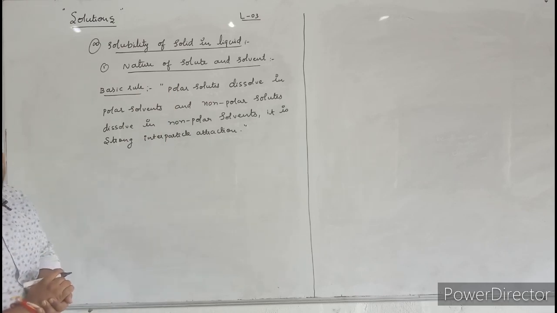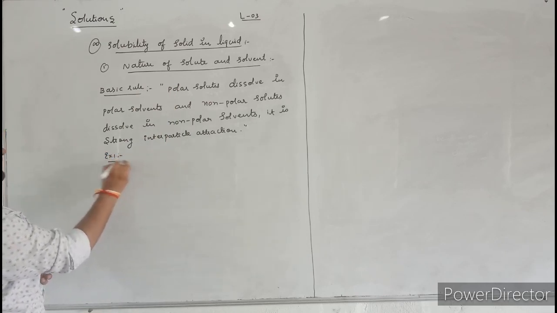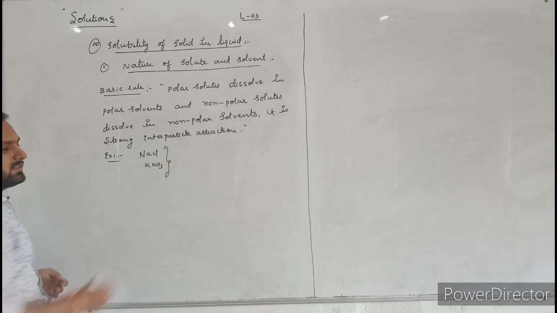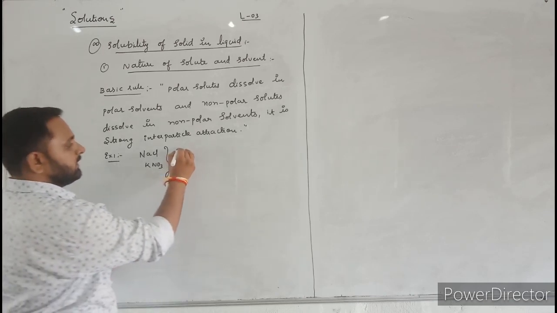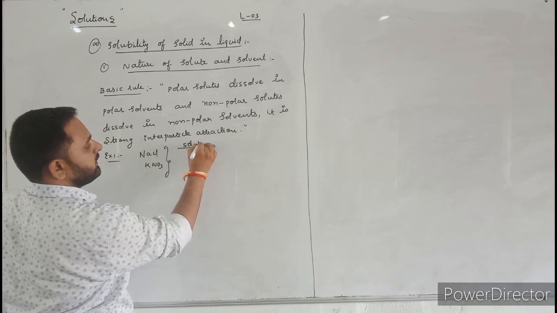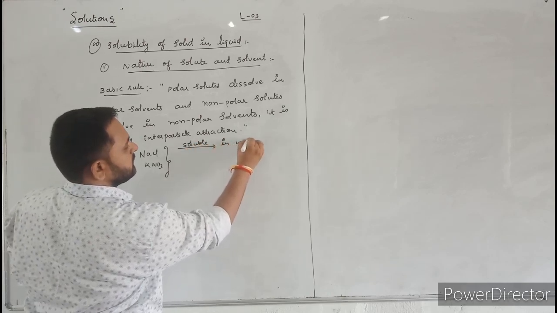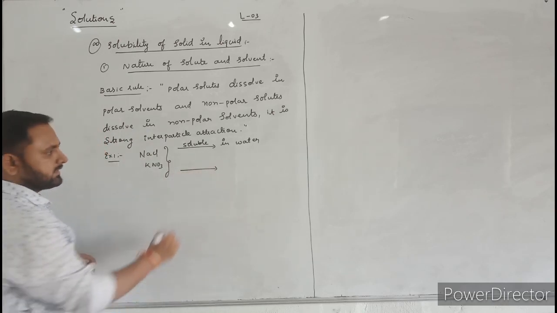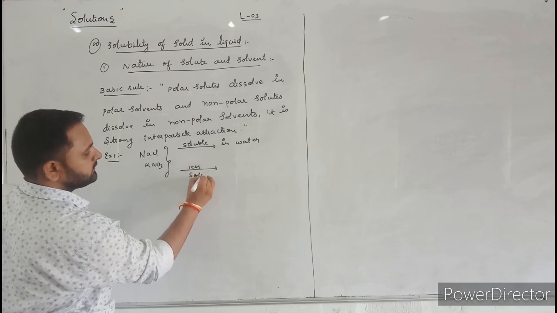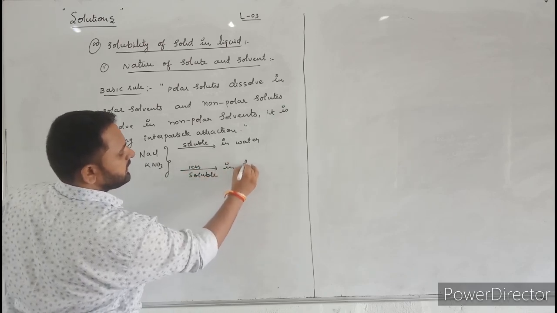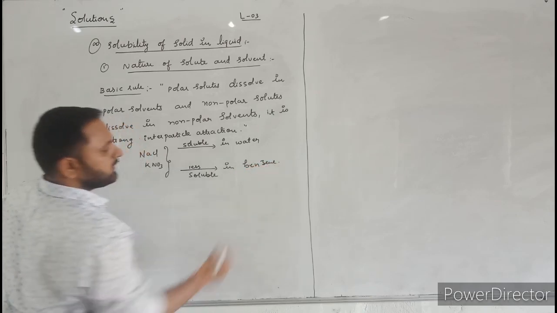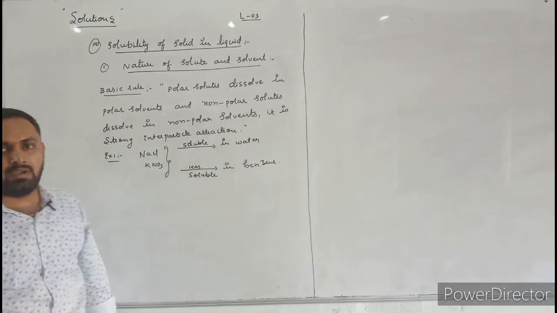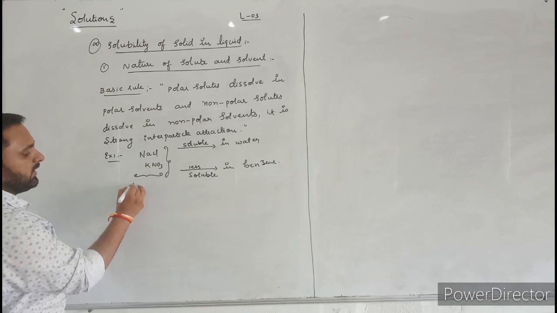Okay, now let us discuss examples here. Example 1. Let us consider sodium chloride and potassium nitrate. Here, these two substances are readily soluble in water. And these same substances are less soluble in organic solvents like benzene. Why are these substances more soluble in water and less soluble in benzene?